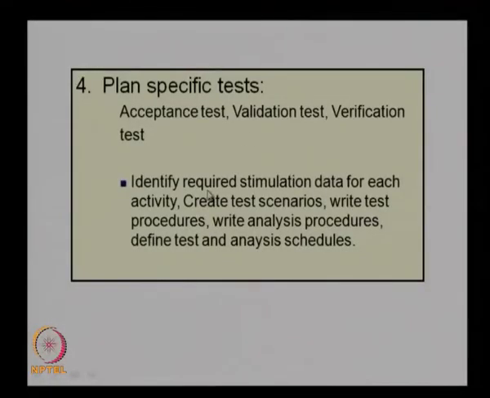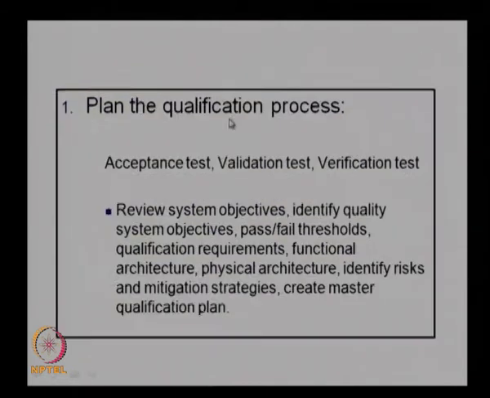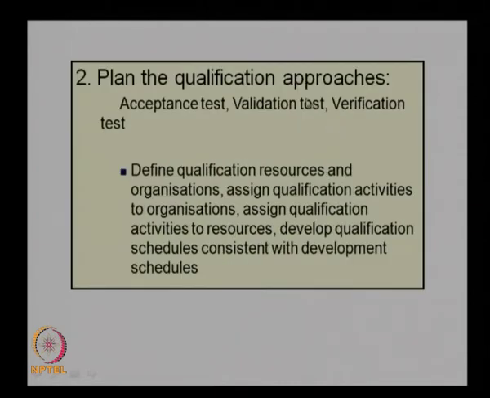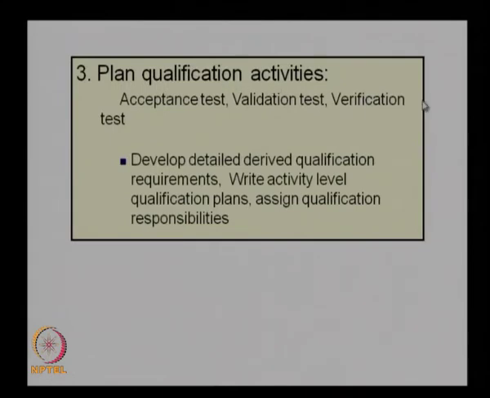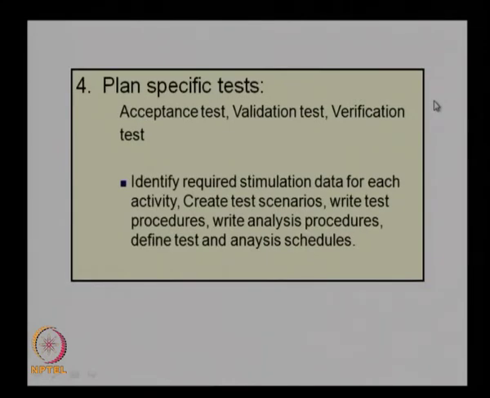So, here we identify the required simulation data for each activity, create test scenarios, write test procedures, write analysis procedures and define test and analysis schedules. Again, going into the finer details of a particular test, we will do that in the specific test activities planning. So these are the 4 activities to be carried out in the qualification planning, that is you plan the qualification process, then plan the qualification approach, then plan the qualification activities and then plan the specific test. So these are the 4 activities to be planned in the qualification planning.